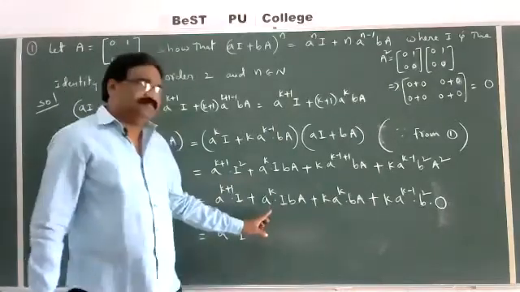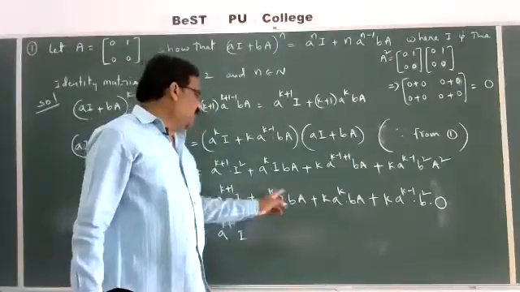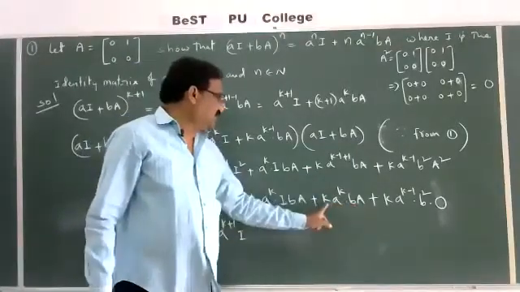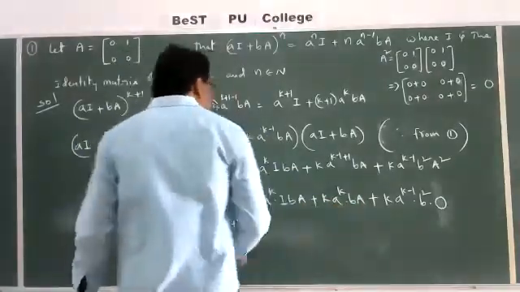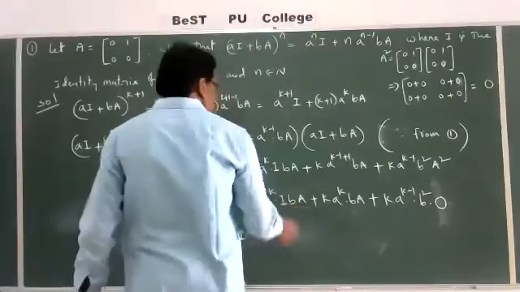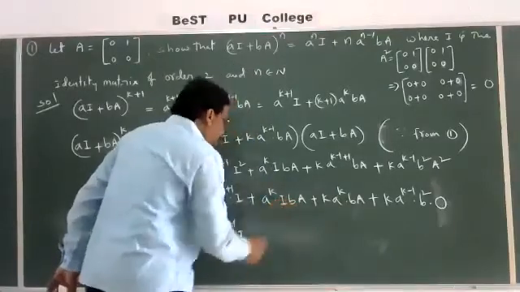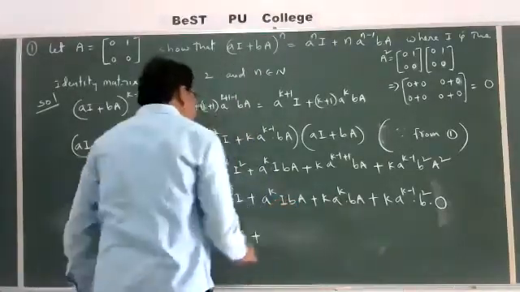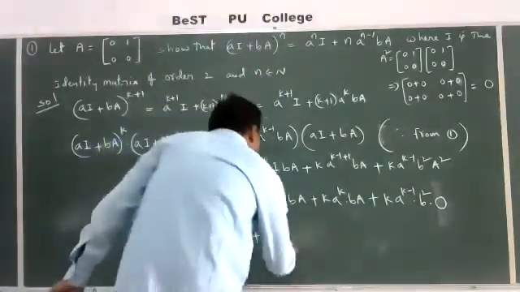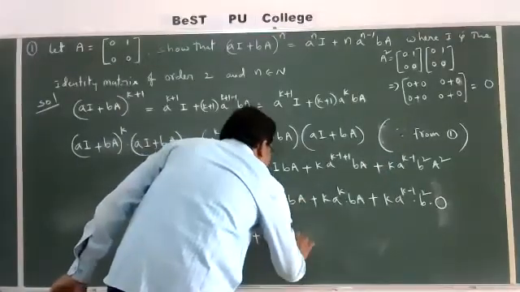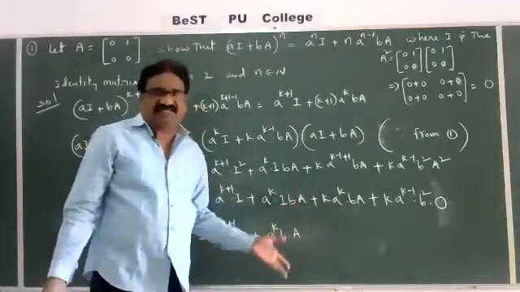Here observe this. From these two terms, a power k into b into a are the same. That's why you take a power k into b into A common, that is here 1. Sorry, here b is a real number, I into A, that is another step, plus a power k into b, IA is A. A matrix multiplied with the identity matrix gives the same matrix.